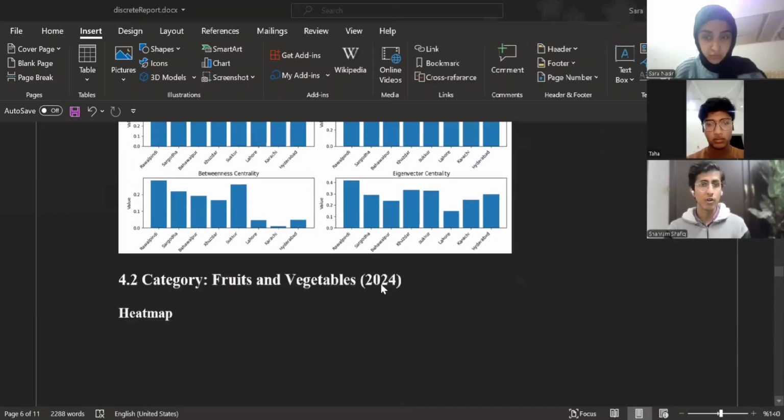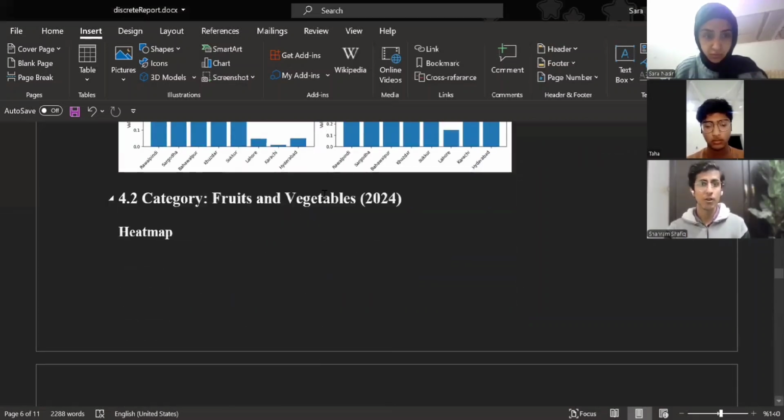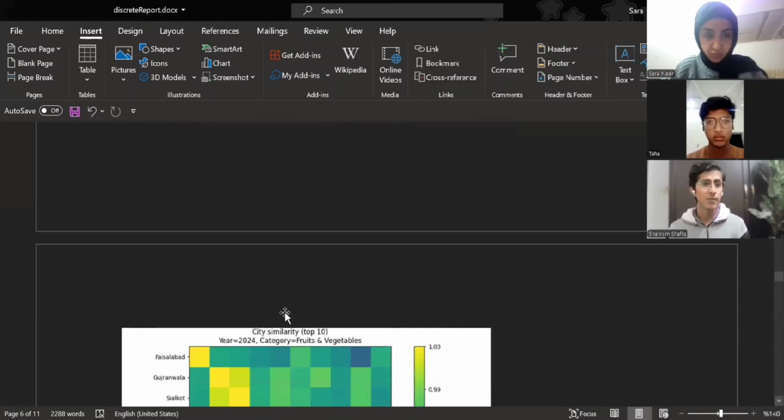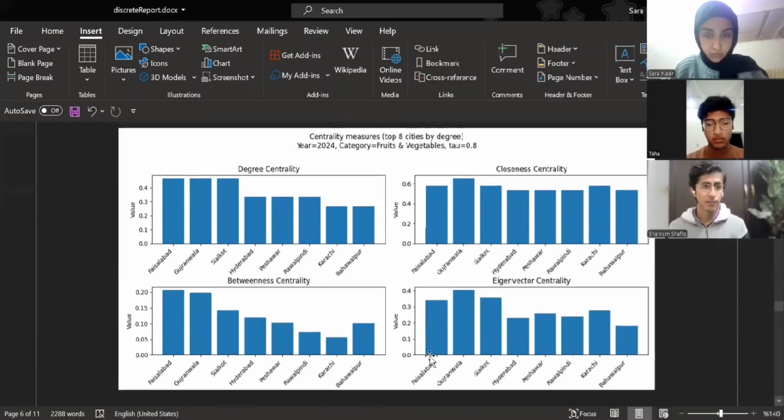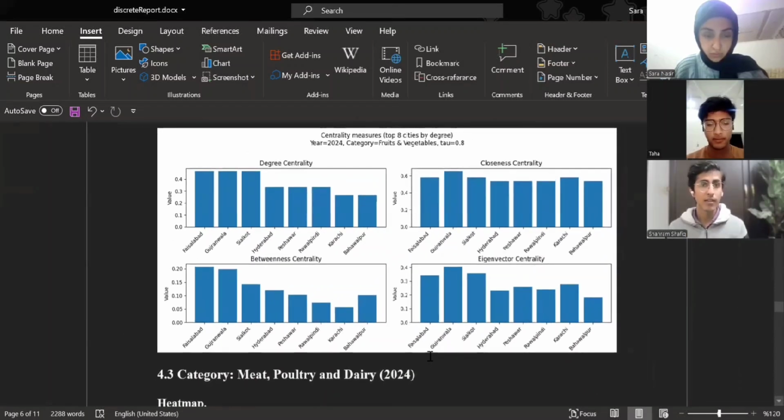Now, if I talk about other categories, for example fruits and vegetables, the price behaviors are more volatile. And you can see the centrality shifted towards Faisalabad, Gujranwala, and Sialkot. Pindi's influence reduced because perishable goods have region-specific patterns. For meat, poultry, and dairy, Larkana, Faisalabad, and Rawalpindi emerged as the dominant cities. And this suggests that livestock supply chains vary significantly from grain markets.